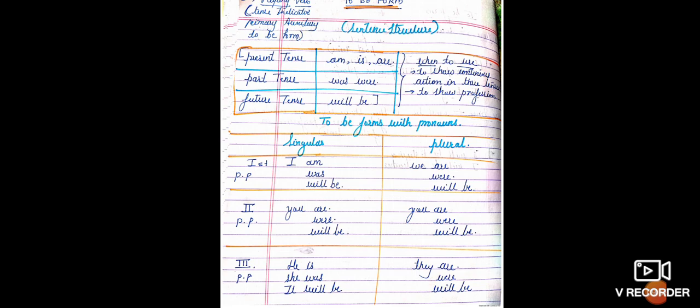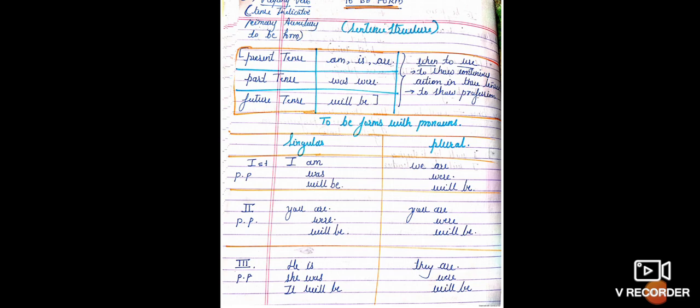So we are, we were, and we will be. In the same way, for the second person singular and plural, we use you are, you were, you will be. And when the person is talking about a third person singular, we use he is, she was, it will be, they are, they were, and they will be. So all these are the basic things required.